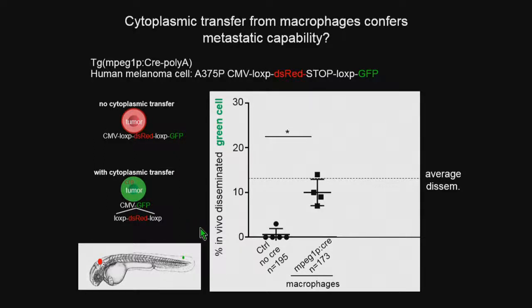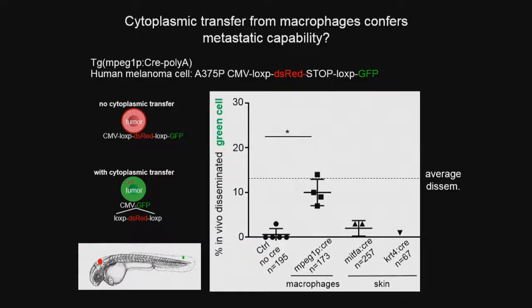Okay, so what this suggests to us is that macrophages can deliver cytoplasm to tumor cells and that they may confer that metastatic capability. To determine whether this was true specifically for macrophages, we also drove Cre in two other components in the microenvironment, saw that they looked like control, suggesting that this feature was specific to macrophages.